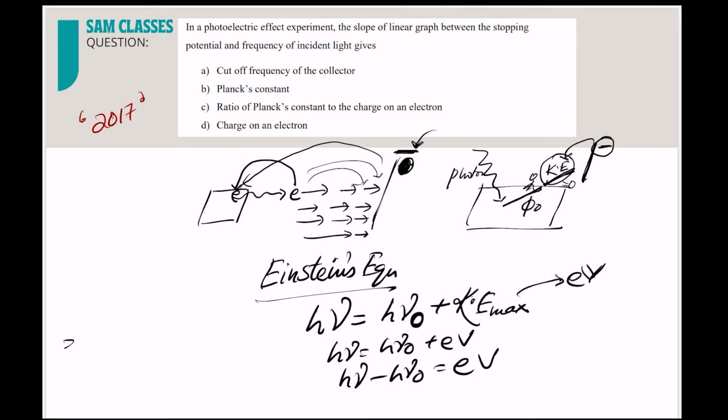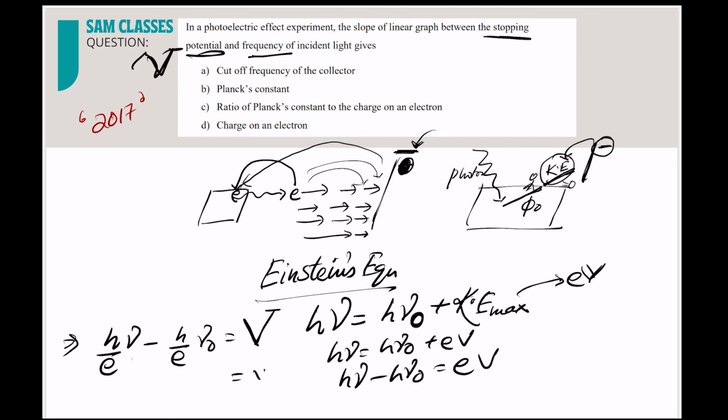Correct. So if I write here h by e times nu minus h by e times nu naught is equal to potential V. Correct. So they are basically asking in terms of a graph between stopping potential, that is my V, and frequency. This is my y-axis. If we make any graph a straight line, then y is equal to mx plus c.